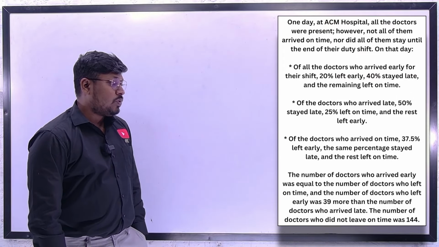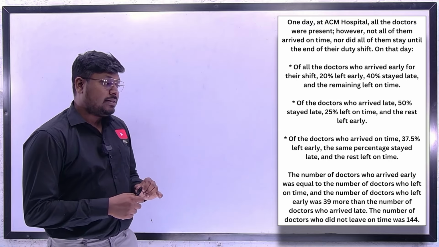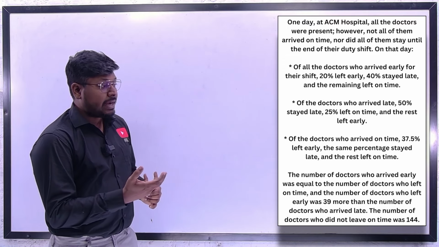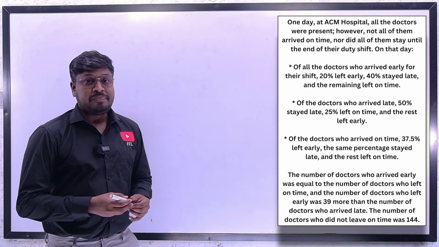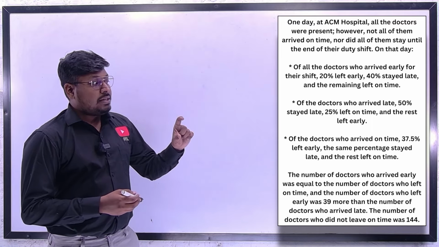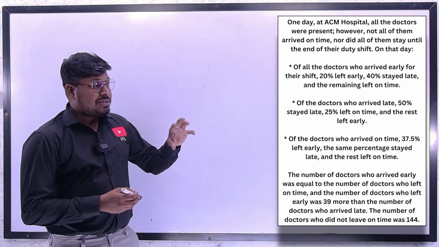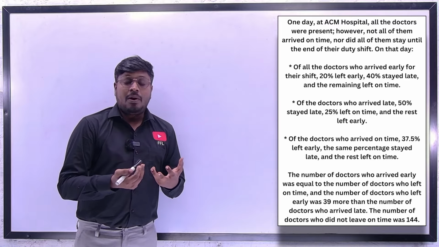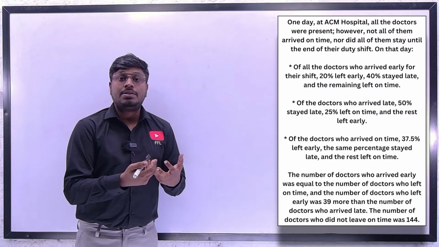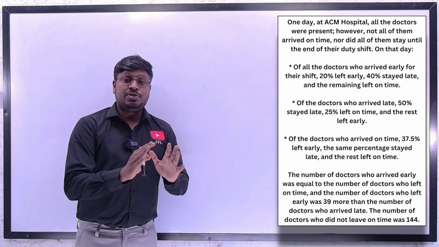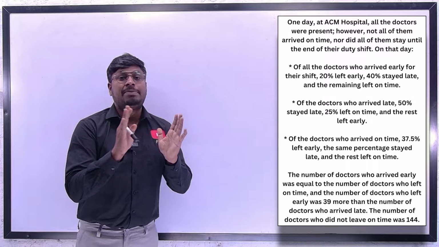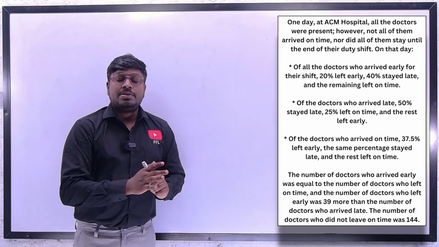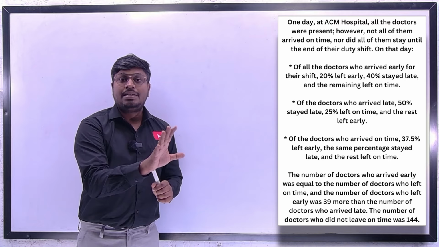One day, at ACH hospital, all the doctors were present. However, not all of them arrived on time, nor did all of them stay until the end of their duty shift. So in the first point we can see the question is talking about a hospital where all the doctors were present. The total number of doctors was not given. So let's assume the total number of doctors as 100%. Usually we do this. We always assume 100% as a base number. So similarly, we can assume 100% of doctors were present.